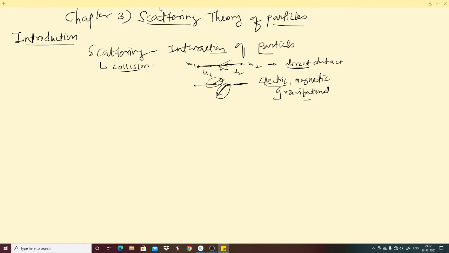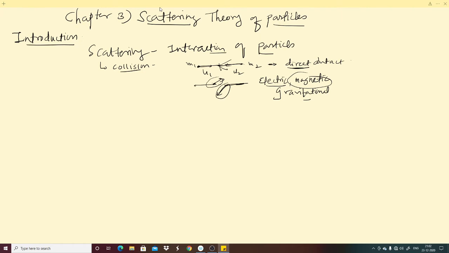And the magnetic field is also there. Suppose this particle experiences the magnetic field of this particle and is scattered. So again, I think what is meant by scattering is clear for you. Scattering is interaction of particles, but it does not necessarily mean that the interaction involves direct contact. Sometimes that may be interaction due to fields.